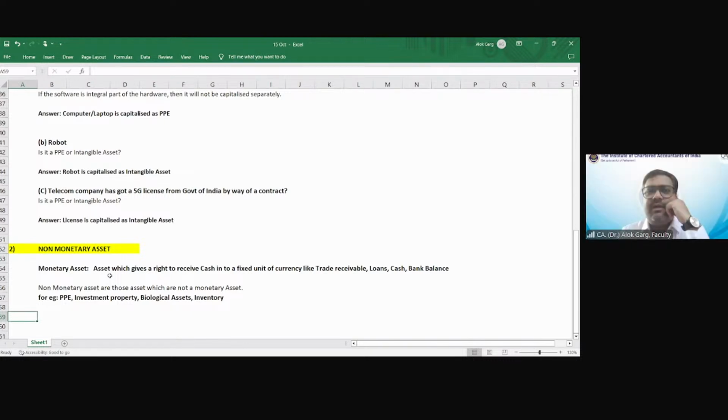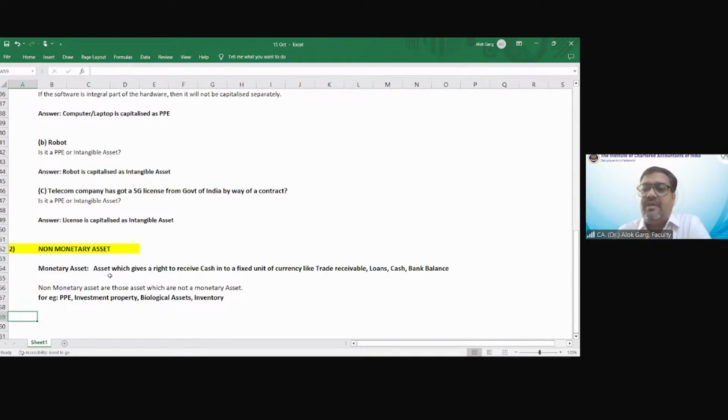So Monica, here we are talking about the asset, right? Whatever you are talking about payments. Okay. So whether your asset is a monetary asset or a non-monetary asset, monetary assets are those assets which will give you a right to receive cash, a fixed unit of cash. You have a lot of assets in your balance sheet. You have PPE, you have an investment property, you have an intangible asset, you have a biological asset, you have a cash balance, you have a bank balance, you have a trade receivable, you have prepaid expenses. You have a lot of assets in your balance sheet. Now tell me, you have an inventory.